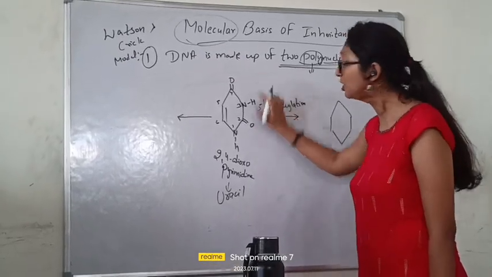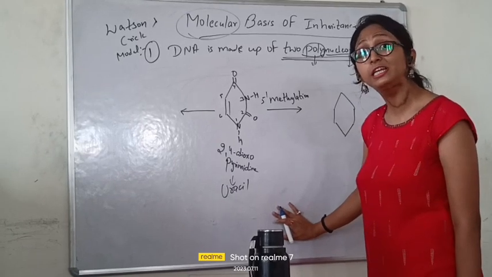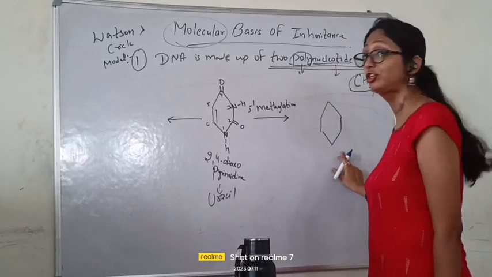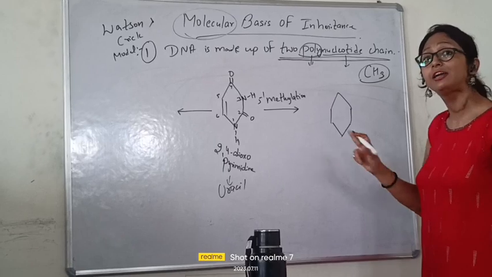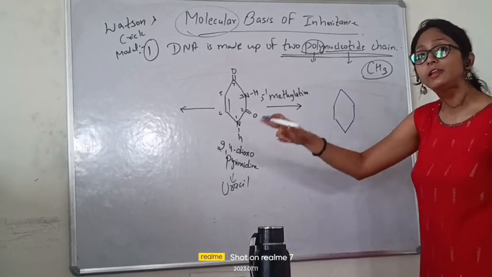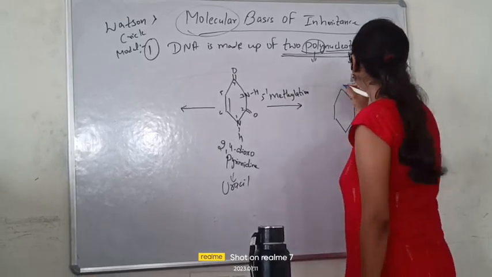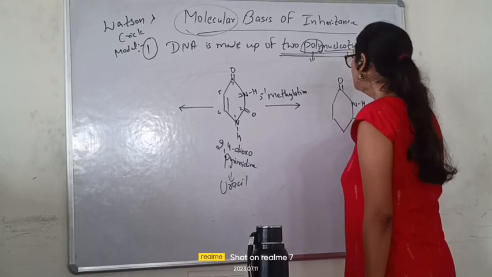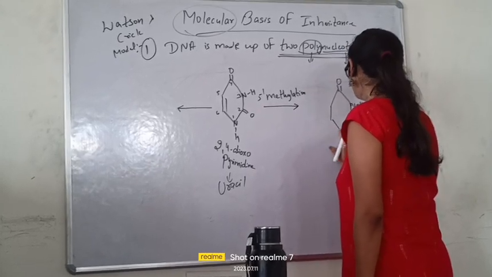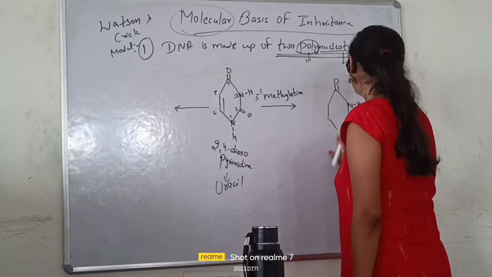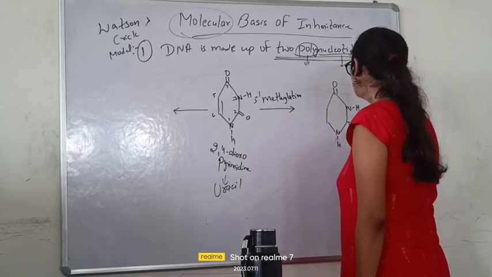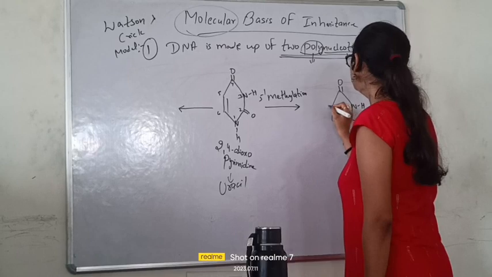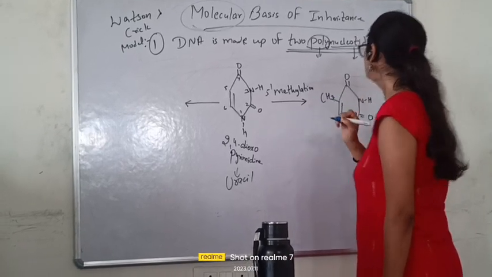So this structure which you are observing, you will get only in RNA. And the structure which I will create now, the thymine, you are only going to get in DNA. Fine. The same structure I have created: double bond O, NH, double bond O, NH, okay, double bond. Here you will form the CH3 group.